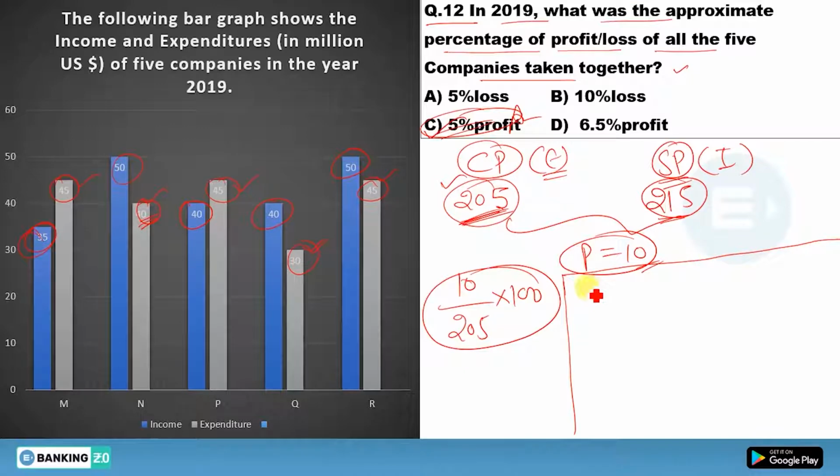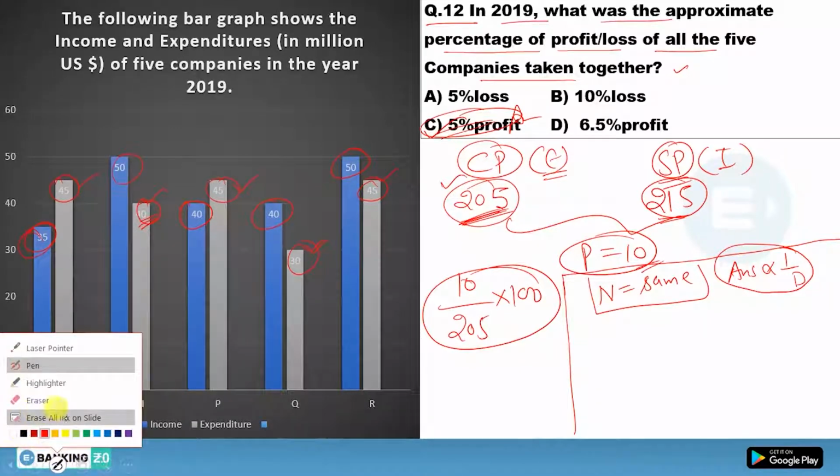How did I calculate it? So see here, there is a concept. If your numerator is the same, then the relation between your answer and denominator is inverse. What I have said, if your numerator is the same, then the relation between answer and denominator is inverse. And how is it possible? So see this example here. I am giving one example.